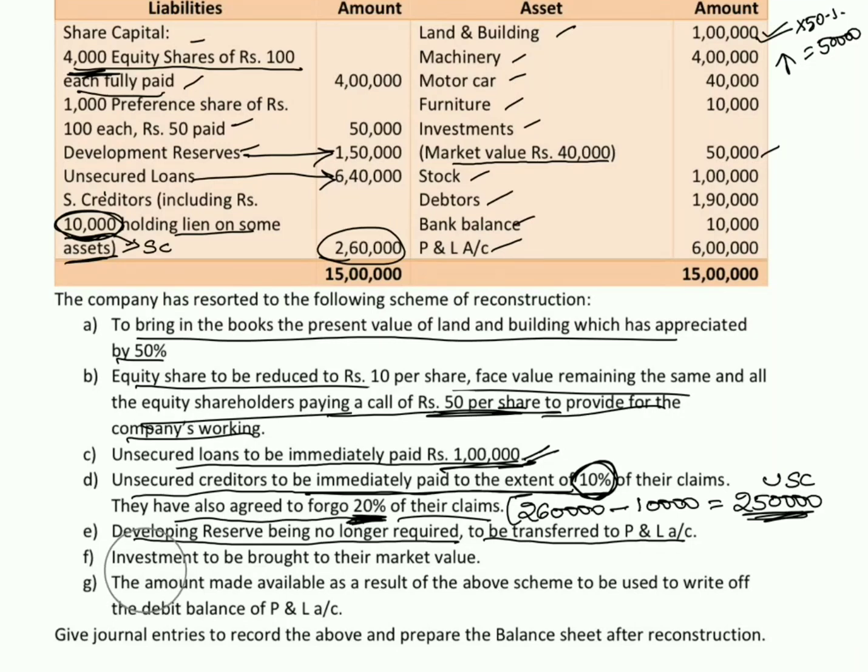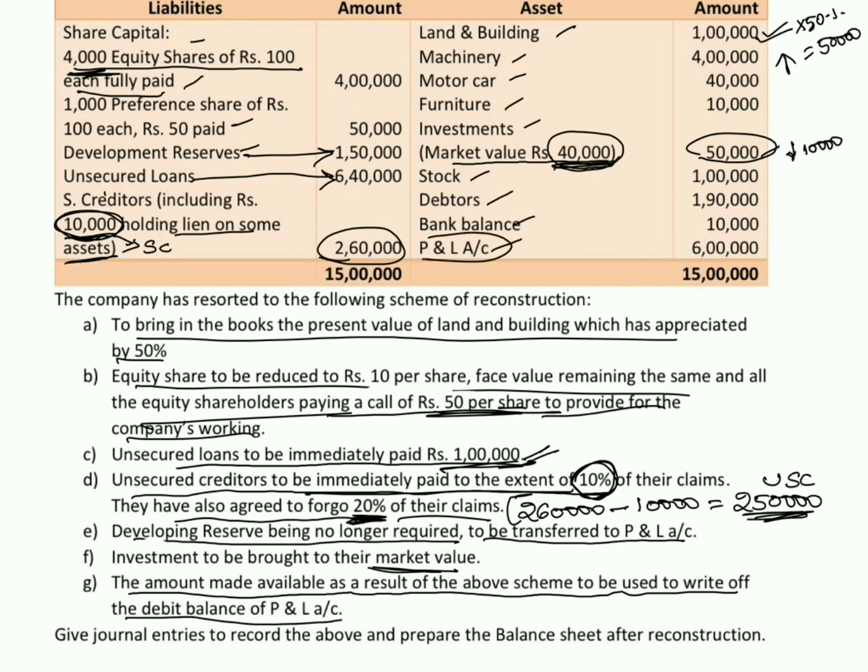So next point is investment to be brought to their market value. How much investments we have? 50,000. The market value is 40,000. So we have to reduce or write off the value of rupees 10,000, and we will show only 40,000 in the reconstructed balance sheet. And also the amount made available as a result of the above scheme to be used to write off the debit balance of profit and loss account.